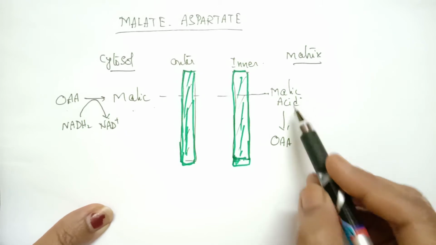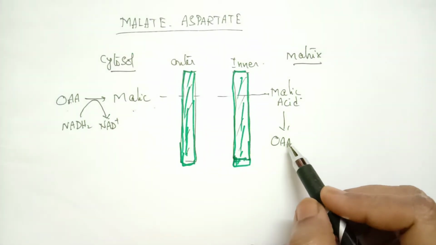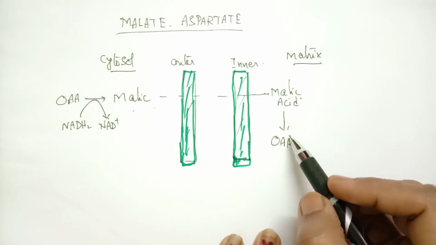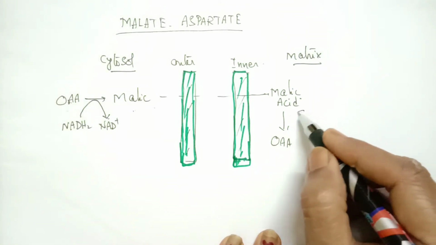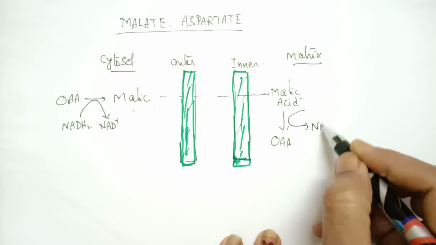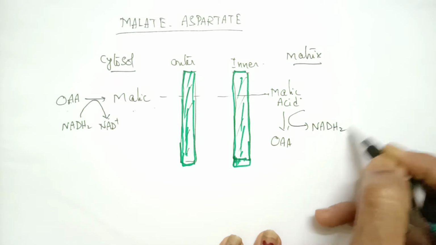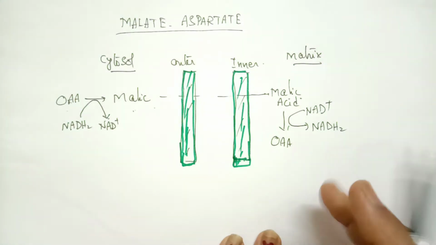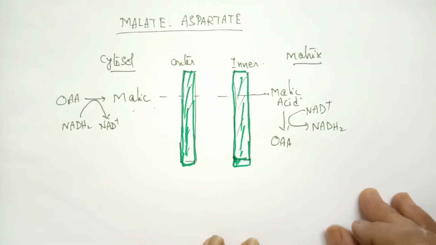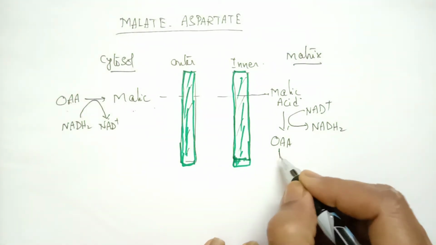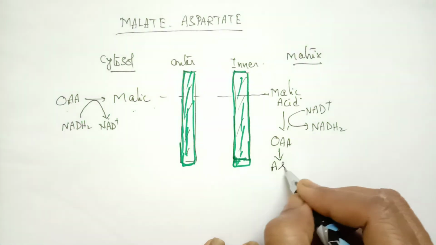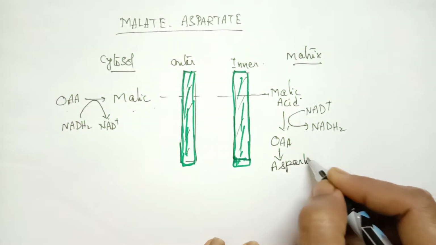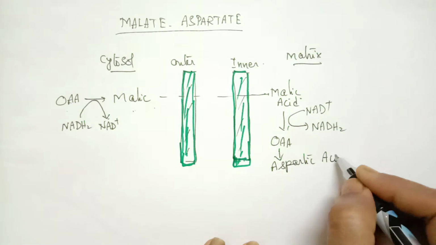And here malic acid is converted to oxaloacetic acid. This is an oxidation process. Since this is an oxidation process, here there is a release of NADH2. So the NADH2 which is used in cytoplasm is released in the matrix. Now this oxaloacetic acid is converted into aspartic acid, which is an amino acid.